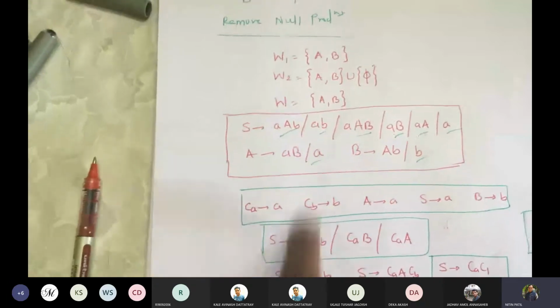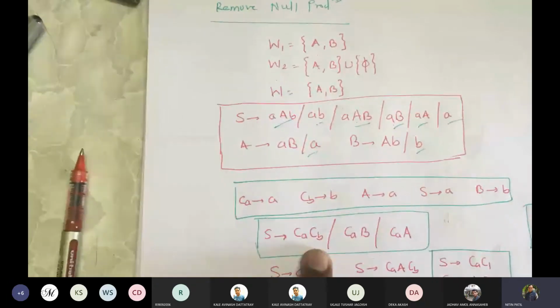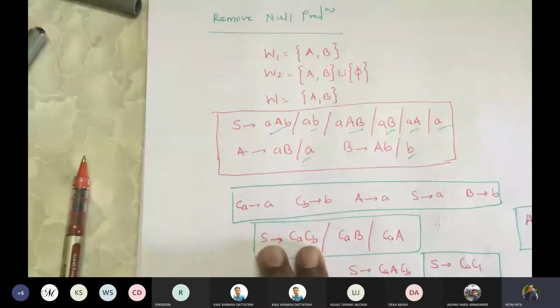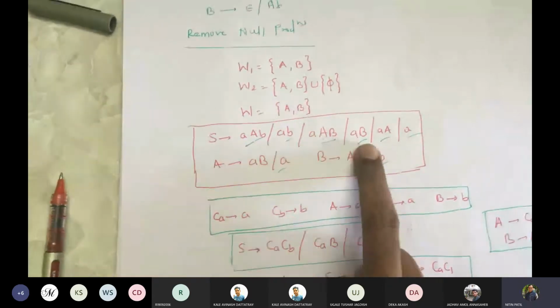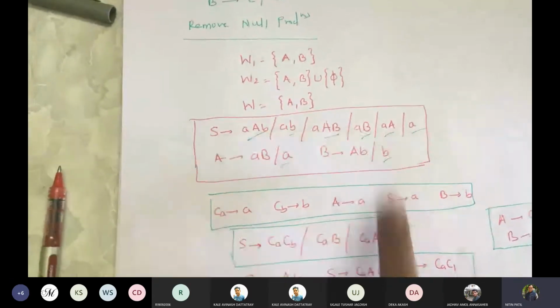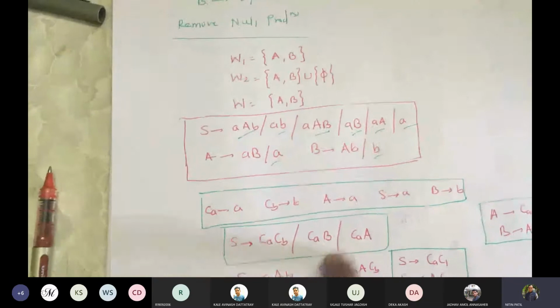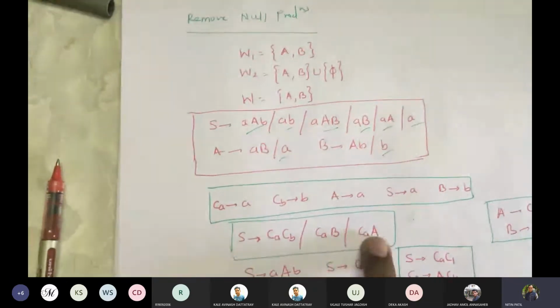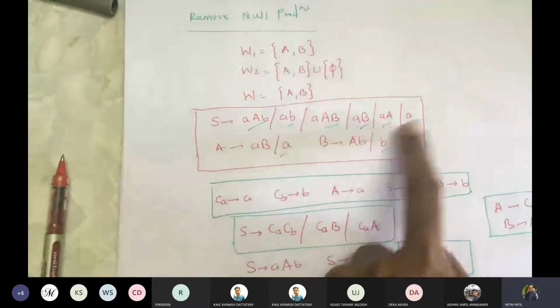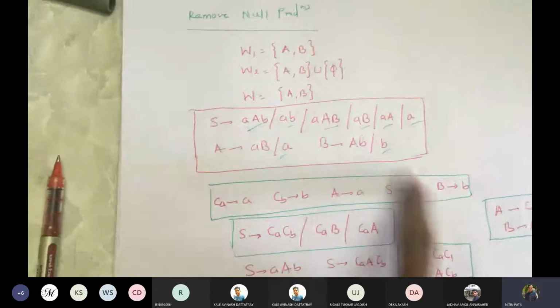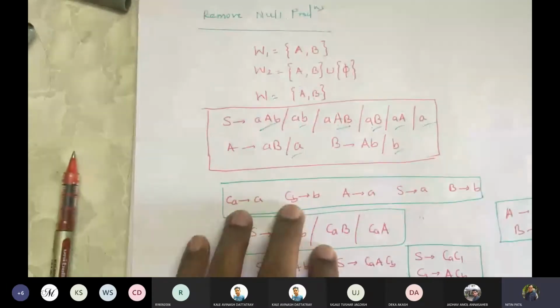S gives AB. So we replaced A and B by newly introduced variables, so we got CA, CB. So two variables are there in the required form. Then we took S gives AB, and we replaced it by CA, CB. Same case, AA, CA CA. So this is the required form. So 1, 2, 3, 4, 5, 6 are done with the introduction of two new variables.